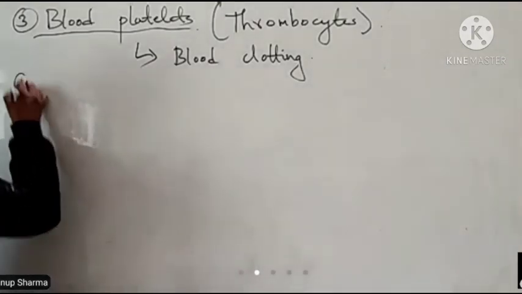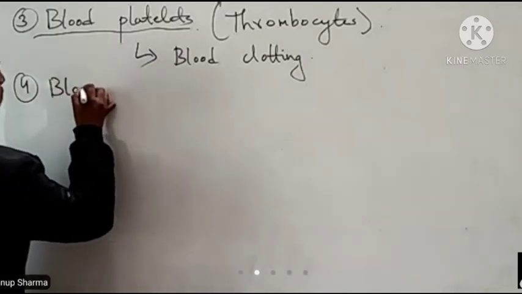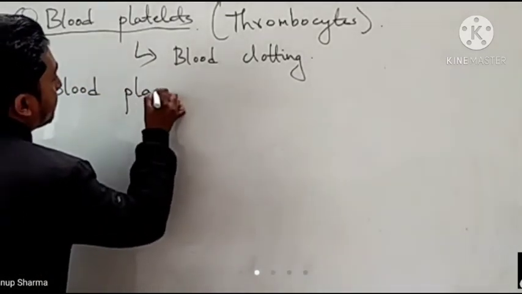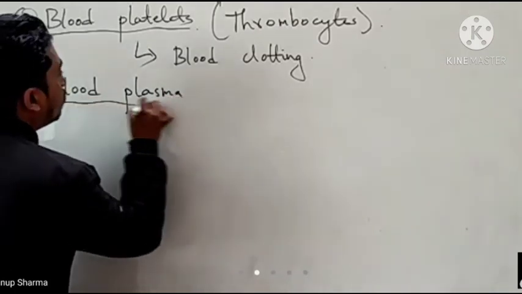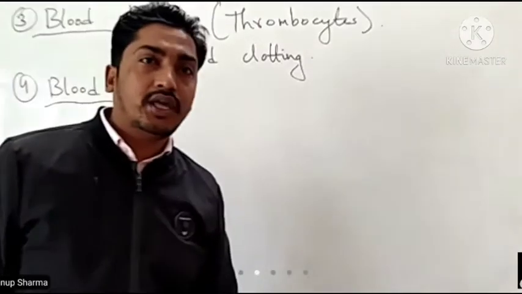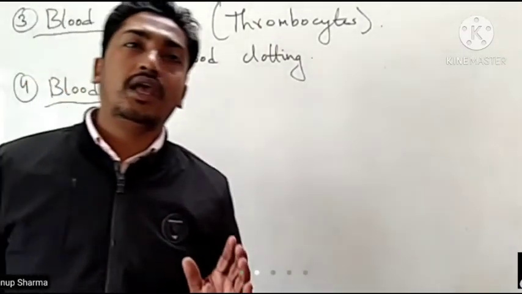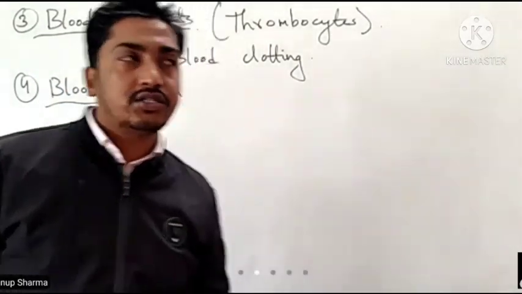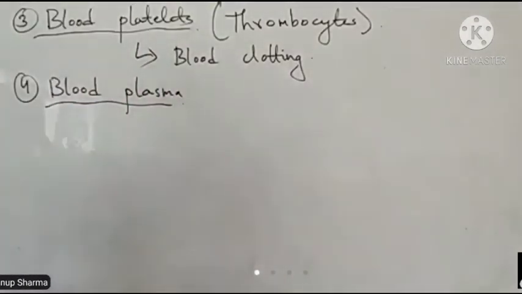Number 4, blood plasma. So here, what happens in blood plasma? It is a soluble part of blood, which has various functions. As for example, it transports the organic fluids.